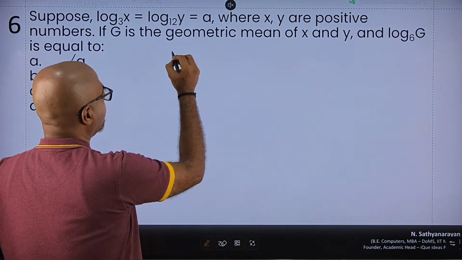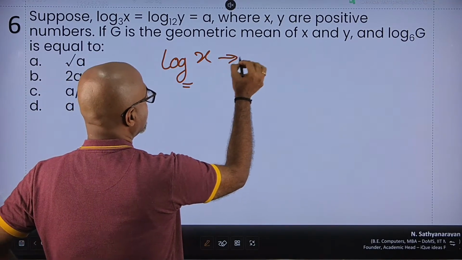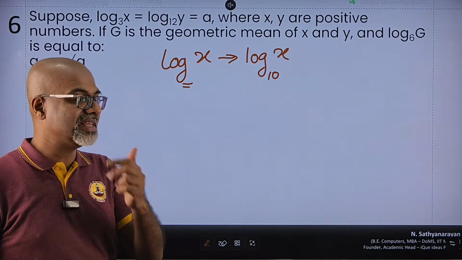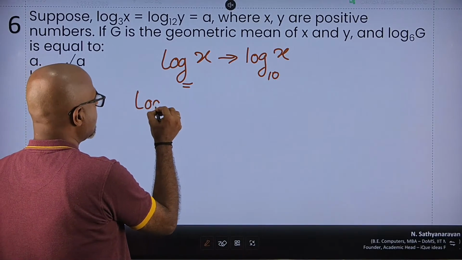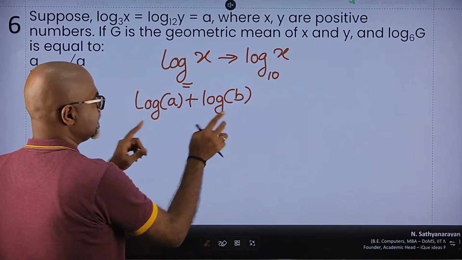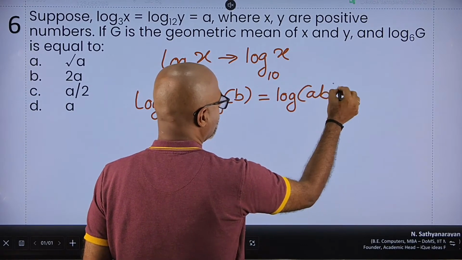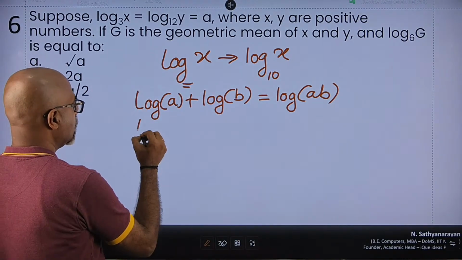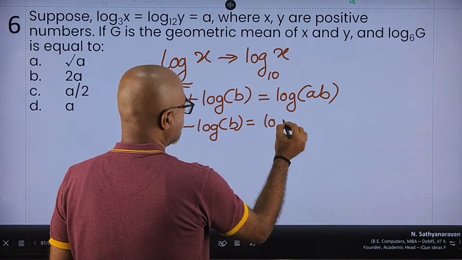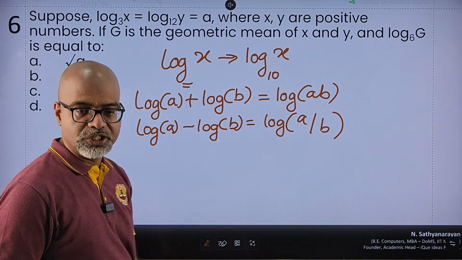Now we have some basic funda. If I say log of x and I put nothing in the base, then the default base is always 10. So when no base is mentioned, by default the base is always 10. If I say log of a plus log of b, and I'm assuming the base is same in this case, then log of a plus log of b can be written as log of a into b. Similarly, log of a minus log of b can be written as log of a divided by b. For plus, multiplication; for minus, division.